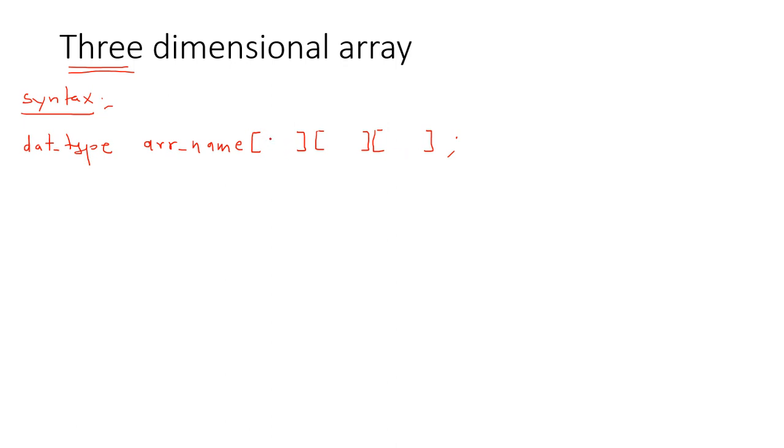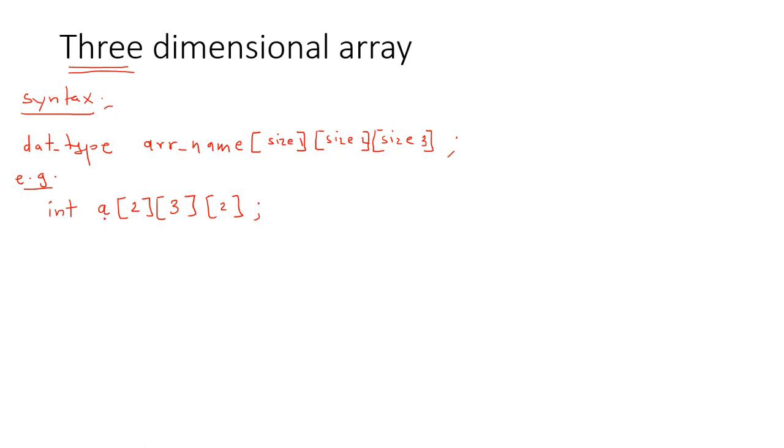So let us take size 1, size 2 and size 3, or you can specify height, width and depth. Okay, this is also possible. Now let us take the example of this three-dimensional array. int A[2][3][2].